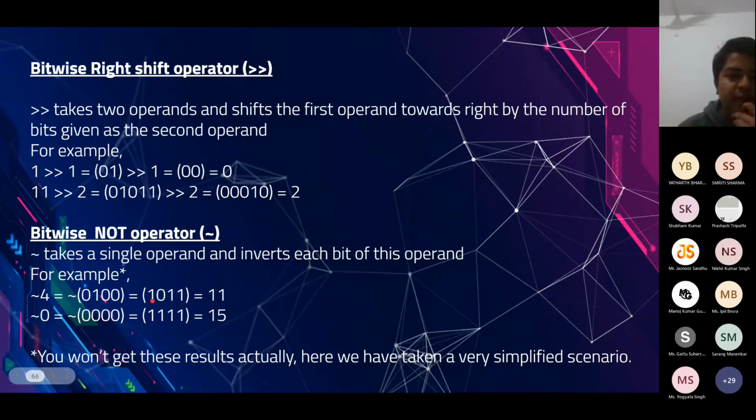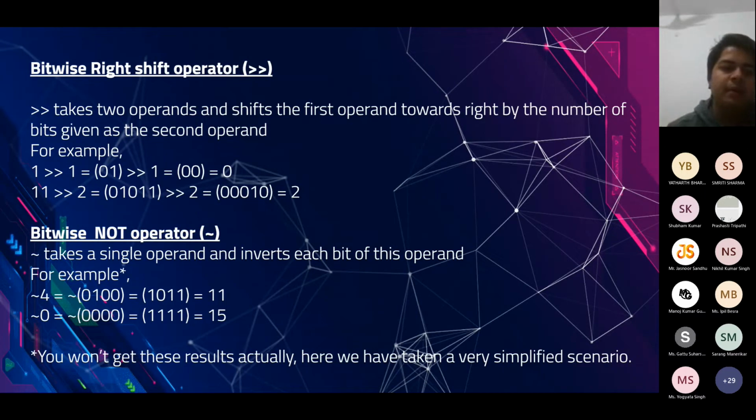In fact, you will get -5. And why is it so? It's because internally the numbers are represented in the form of one's complement or two's complement, I don't remember what we call it. So therefore, if you actually invert each bit, you will get a negative number.